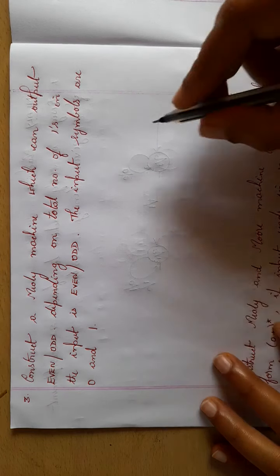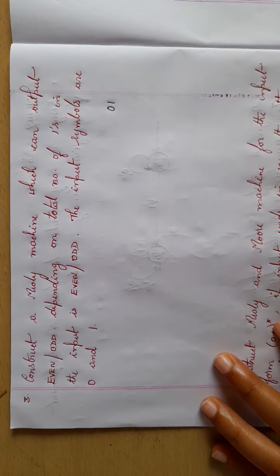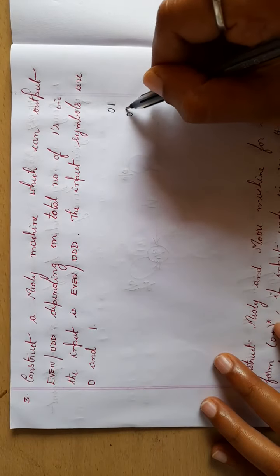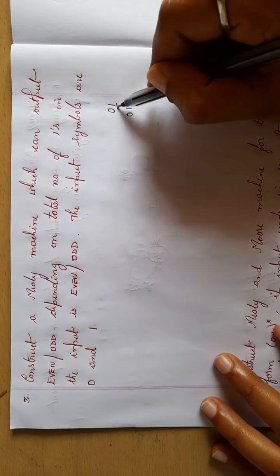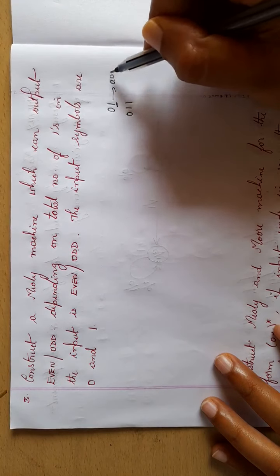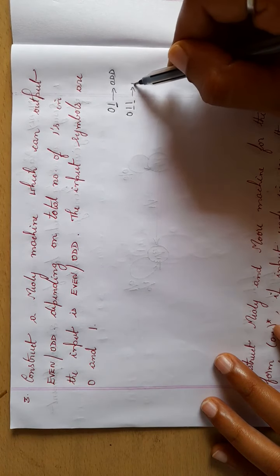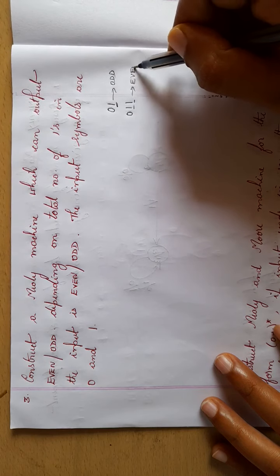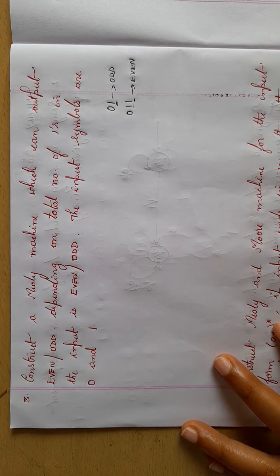For example, suppose I consider 0, 1 and 0, 1, 1. Forget about the zeros. I have a single one here, so it will be odd. I have 2 ones here, so my output will be even. So based on the number of ones you have to write the output.